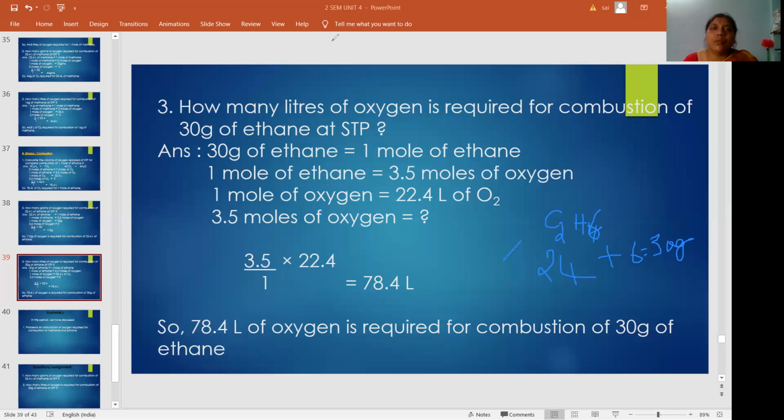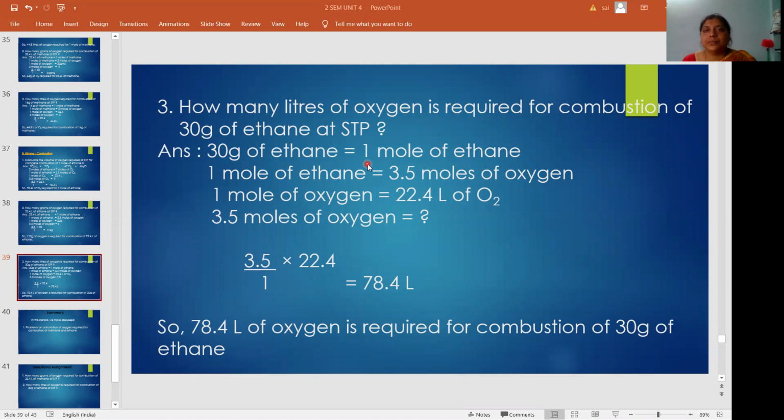So if you know the mole concept, you can do the problems easily. If you don't know the mole concept, you can't do them. Once again, I will repeat. 1 mole of any gas will occupy 22.4 liters of volume at STP, whatever the gas may be: ethane, methane, hydrogen, oxygen. And 1 mole of any gas weighs its molecular weight.